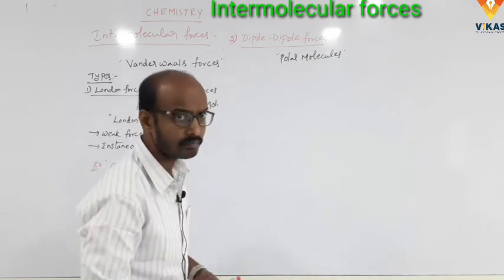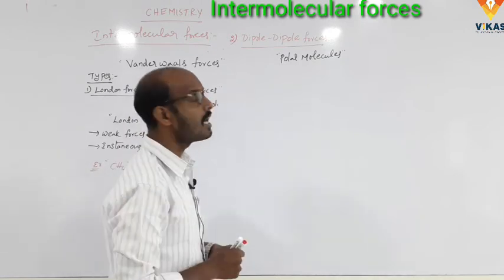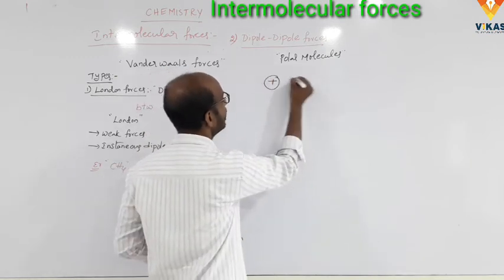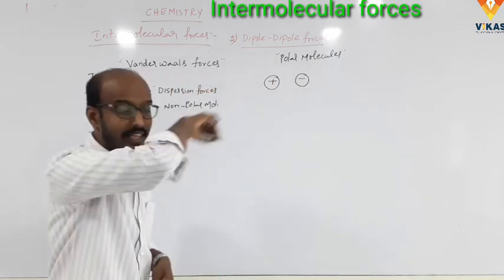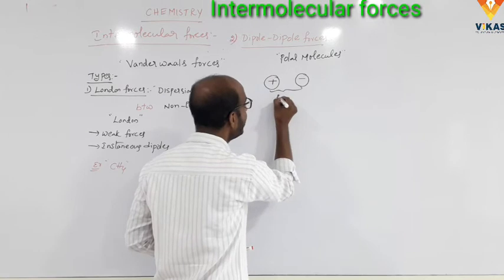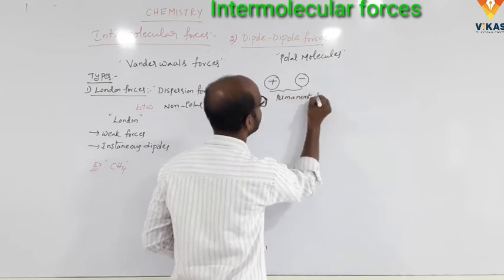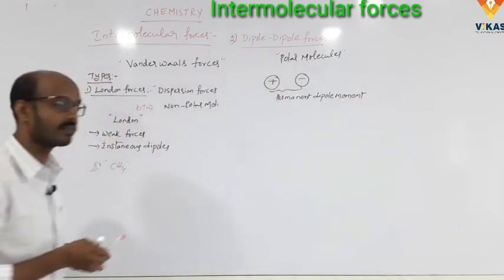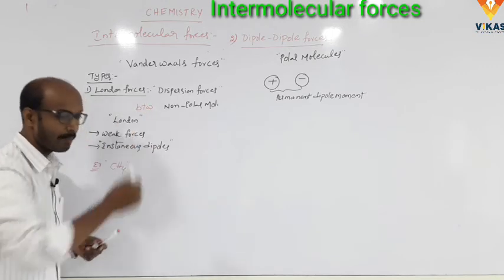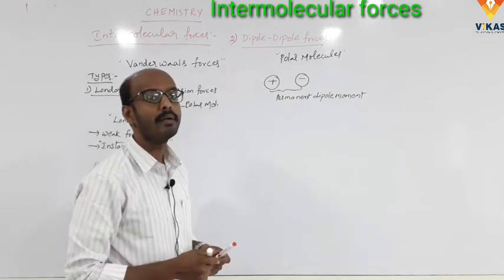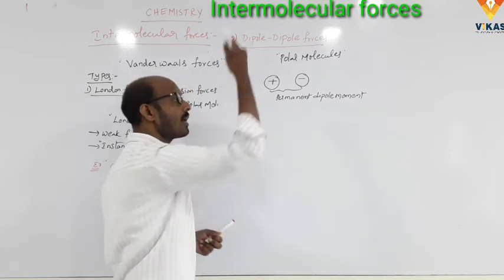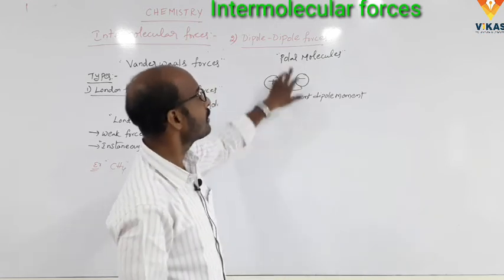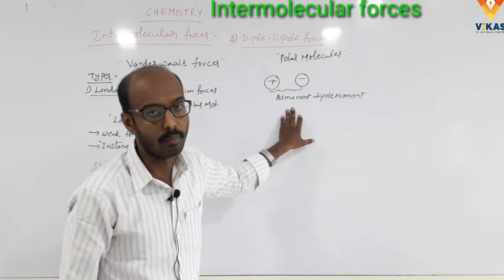For example, the force of attraction between the polar molecules, with a partial positive charge and negative charge, interact with each other to form a permanent dipole moment. But in the London forces, it forms only instantaneous dipoles. Why does it form a permanent dipole moment? Because the polar molecules have charge, so they form the permanent dipole moment.